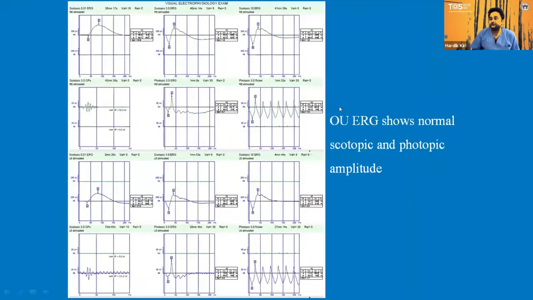This is the ERG image of that patient. The first two graphs are of the right eye, lower two graphs are of the left eye. This scotopic image, which is rod specific, is showing normal amplitude of A and B wave. Scotopic 3.0 is also showing the normal amplitude of A and B wave. While in the photopic ERG, we are able to see that A and B wave are also present. So this is showing the ERG with a normal scotopic and photopic amplitude.